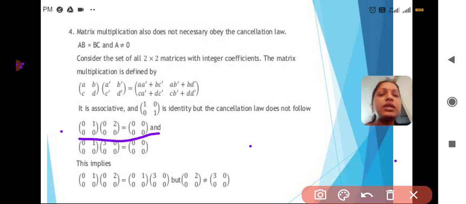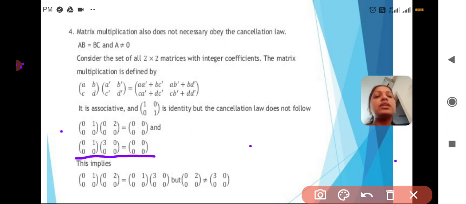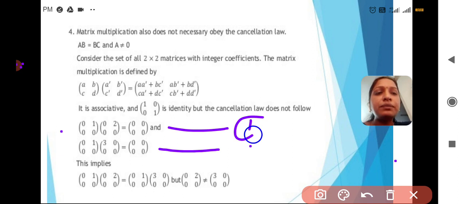What I took here is (0, 1; 0, 0) and (0, 2; 0, 0). When we multiply these two matrices, what will we get? (0, 0; 0, 0). Okay, and next, see here. I am taking another 2 by 2 matrix, (0, 1; 0, 0) and (3, 0; 0, 0). When we multiply these two matrices, what will come? (0, 0; 0, 0). By these two equations, can I write it like this: (0, 1; 0, 0)(0, 2; 0, 0) equals (0, 1; 0, 0)(3, 0; 0, 0)?